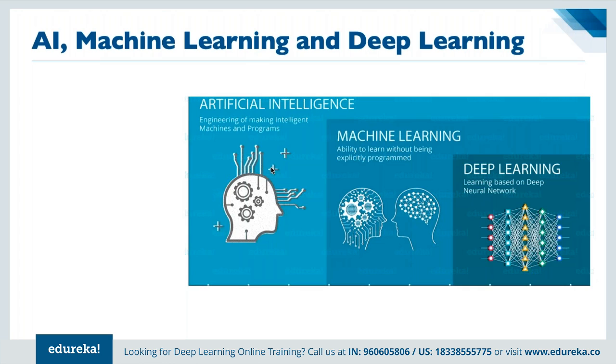Next we have machine learning. Machine learning is simply giving the system the ability to learn without being explicitly programmed, right? It's more or less the same way that we train any particular kid. How do we train kids? We train them: what is 2 plus 2? 4. All right. What is 5 plus 5? It is 10. What is 7 plus 5? It is 12. Good. Now, when they sit in the exam, they get questions.